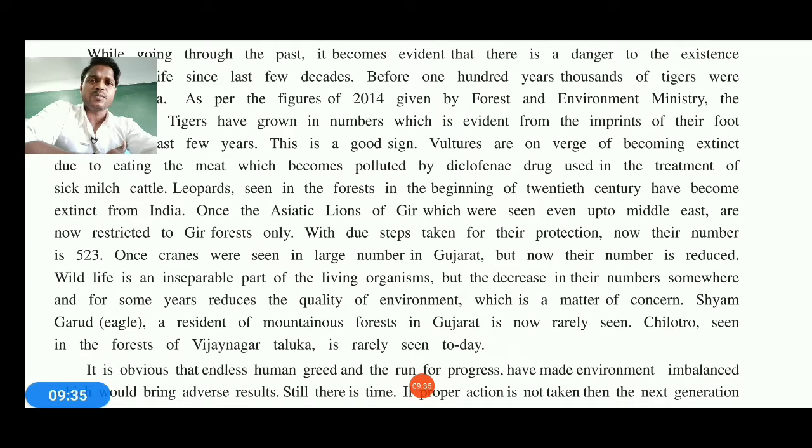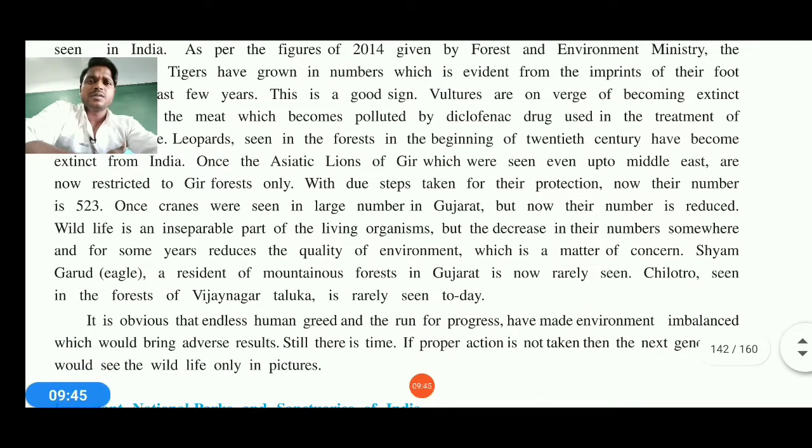We should consider almost all the zones consisting of lions, so they could be safer in their own environment. Now we can say that the number is like 523, and once the cranes were also seen in larger numbers in Gujarat, but now their number has reduced and they are hardly seen by tourists, or by common people like you and me.